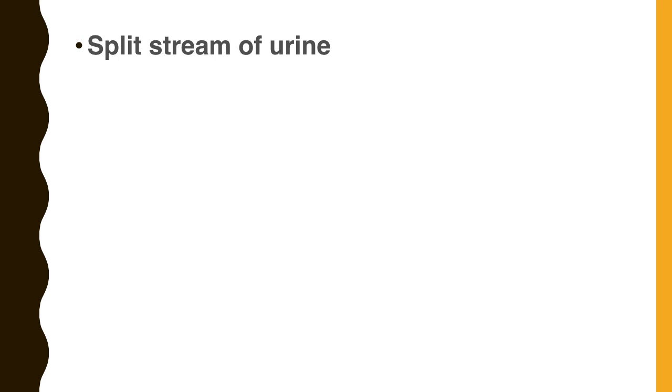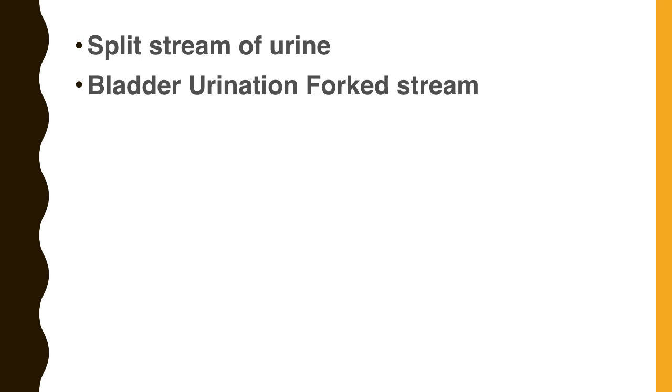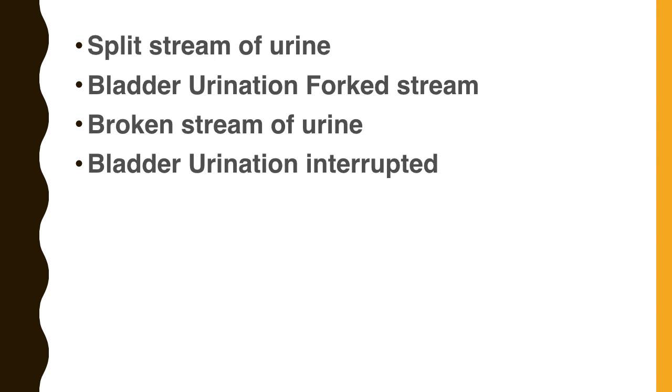Split streams of urine, double stream or triple stream of urination. That rubric, bladder urination, forked stream. In cancer repertory also the same rubric is mentioned. Bladder urination, forked stream. Broken streams of urine, then how you will work out? Bladder urination interrupted. That's the rubric for that condition. Splitting of stream means forked stream.